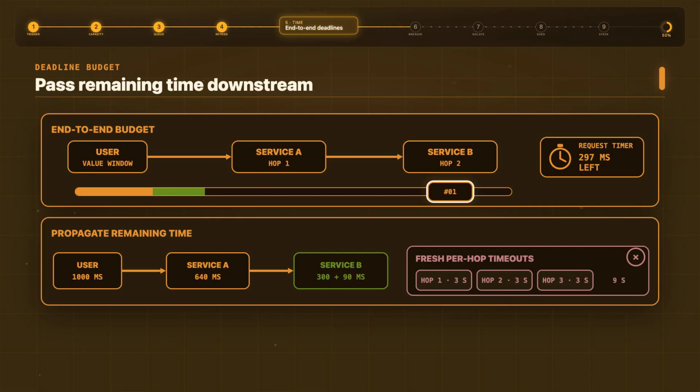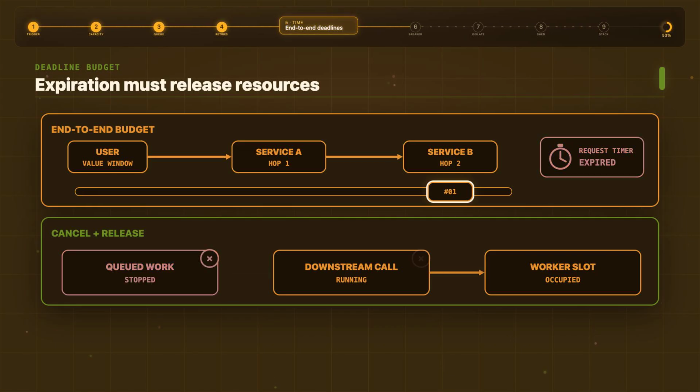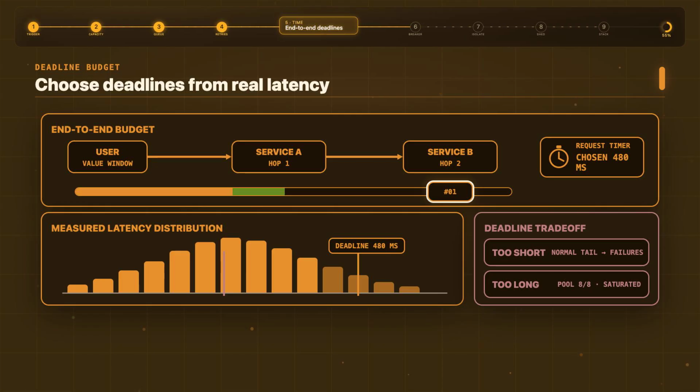Without a shared deadline, each hop can spend its full timeout one after another. The caller gives up, while deeper services continue doing work for a response that can no longer arrive on time. Deadlines make cancellation meaningful. When the budget expires, stop queued work, cancel downstream calls where the protocol permits it, and release the scarce resource. But choose the number from real latency data. Too short, and you manufacture failures during normal tail latency. Too long, and a broken dependency occupies your entire pool.